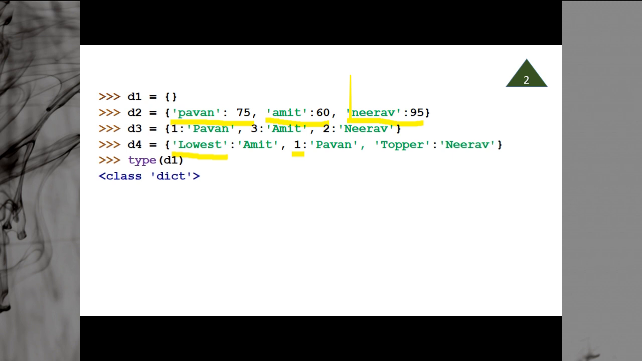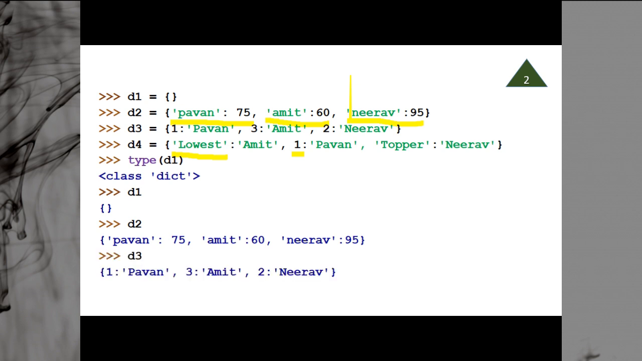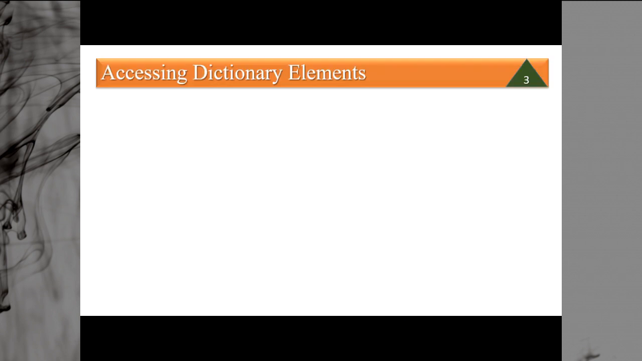If you see the type of d1, you will find class dict, that is d1 is of class dictionary. The value of d1 is empty. The value of d2 is Pawan key, value 75, Amit key, value 60, Neerav key, value 95. Similarly d3, the keys are 1, 3, 2 and the values are Pawan, Amit and Neerav. And d4: lowest is Amit, 1 is Pawan, topper is Neerav. So this is how you can create a dictionary.